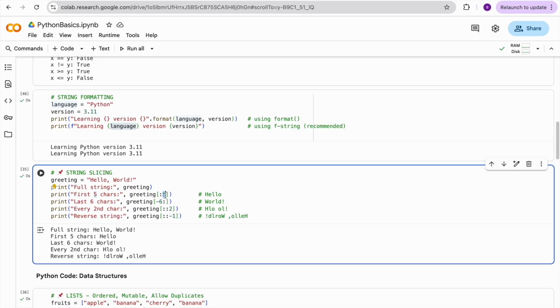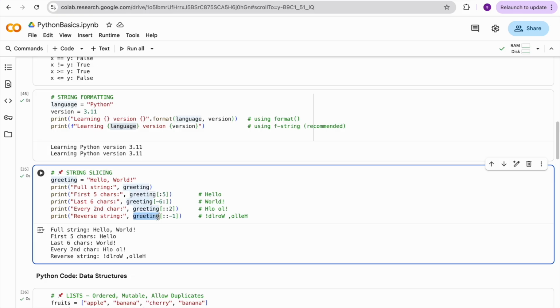So up to 5. The string index starts from 0. From 0 to 5, it will get the value. So that is hello. And if I want the last 6 characters, minus 6 colon, I don't mention an ending index. That means it will give world. And if you want to get the second character, you can go from 1 to 2, or you can use double colons 2. It will give the second character, only the second character.